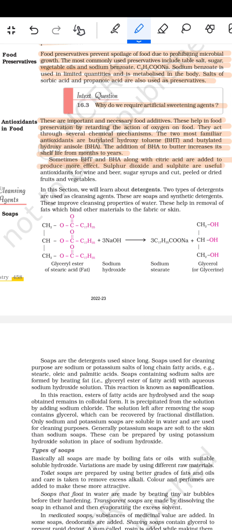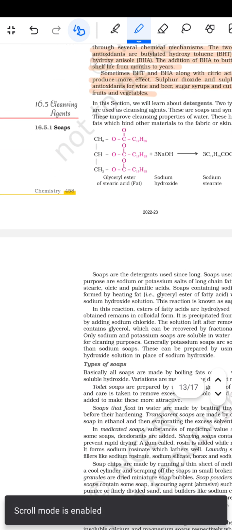Sulfur dioxide and sulfites are useful antioxidants for wine and beer, sugar syrups, and cut, peeled or dried fruits and vegetables. इसके बाद फिर आता है क्लीनिंग एजेंट.